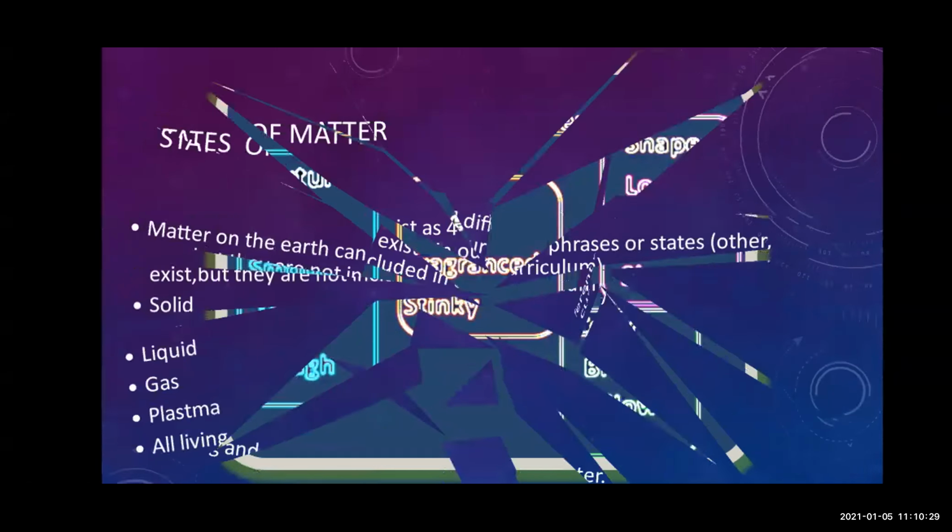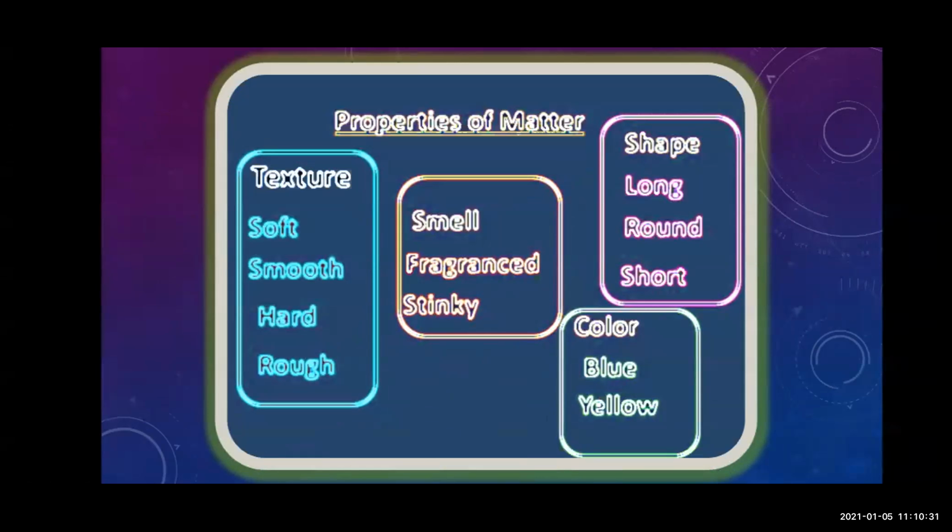Now what are the properties of matter? Matter depends upon texture, smell, color and shape. In texture, we see whether the matter is soft, smooth, hard or rough. Then whether the matter has a smell of fragrance or a stingy smell.